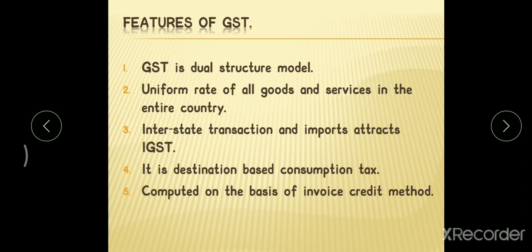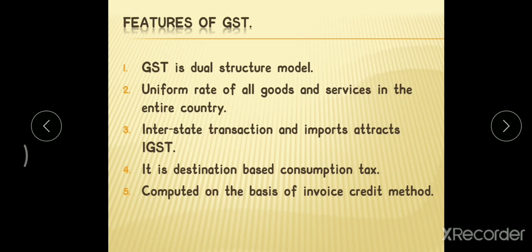Okay, it is concerned with any state or union territory where the goods and services are consumed; that state will generate the revenue for such transaction. So in whichever state the goods are received, used, or consumed, that particular state or UT will generate the revenue. That is what a destination consumption taxation system is.